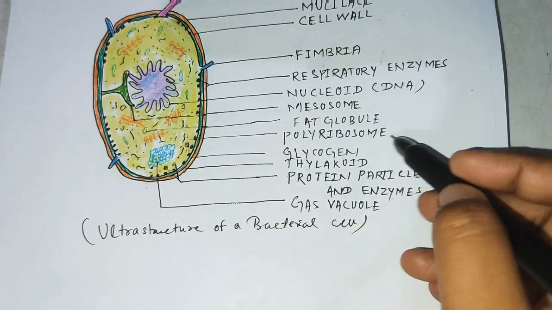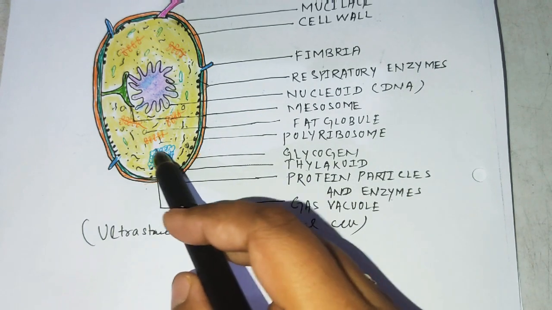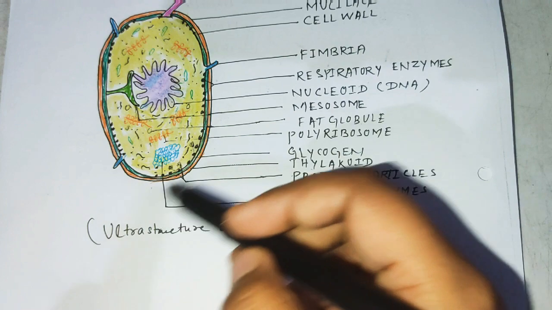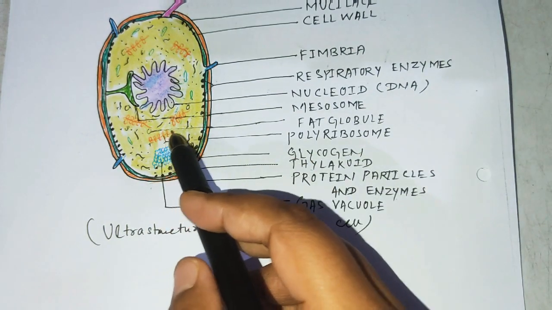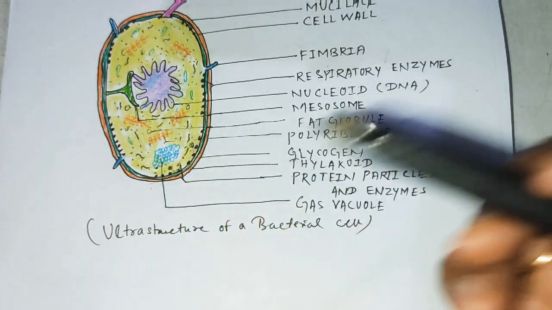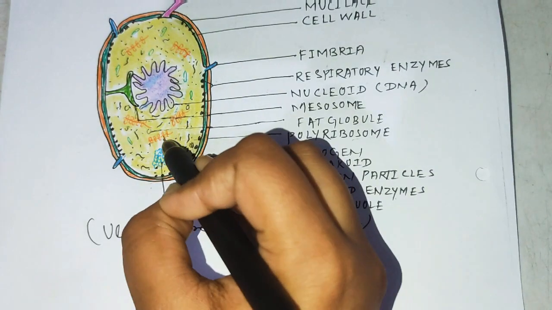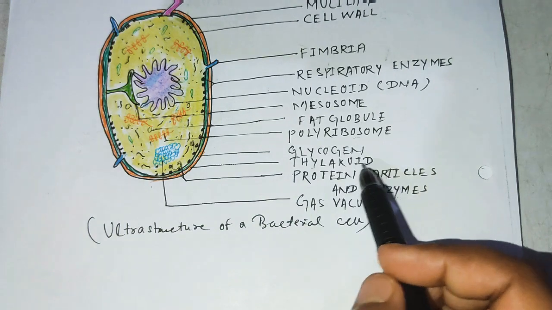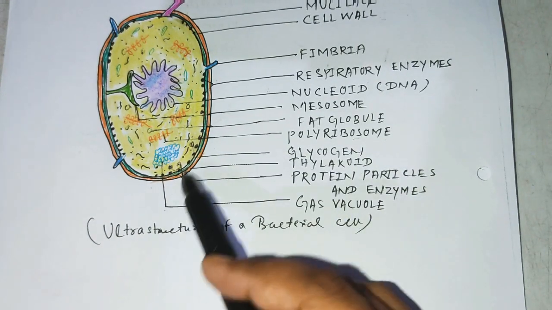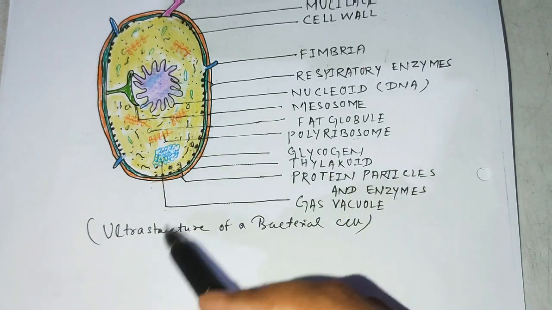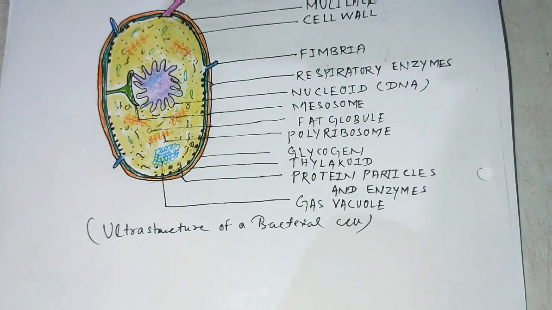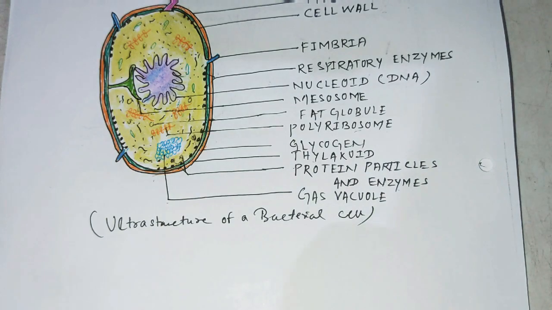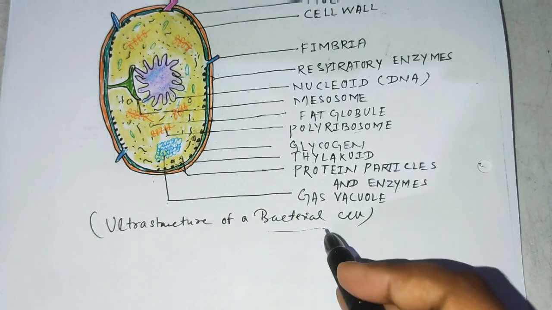Then polyribosome. Poly means many. Ribosomes are present in a long chain type of structure, so that's why it is called polyribosome. Glycogen is also there. This one is the gas vacuole. This one is the thylakoid. And some protein particles and enzymes are also found inside the protoplasm of the bacterial cell.